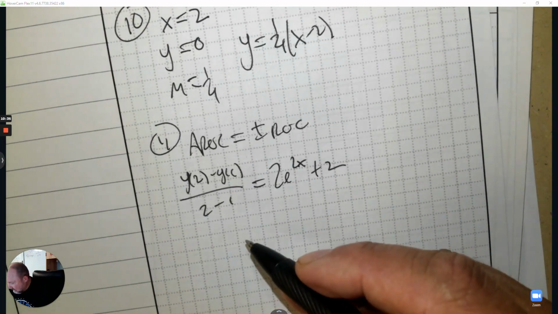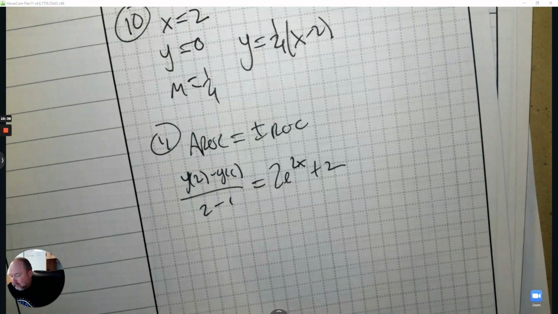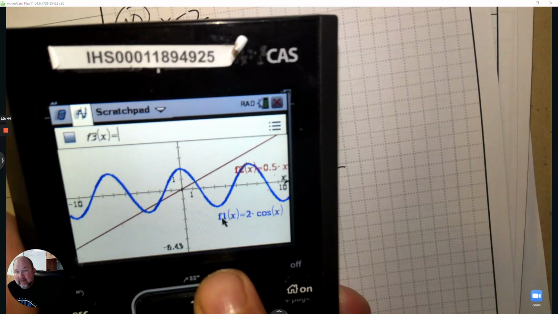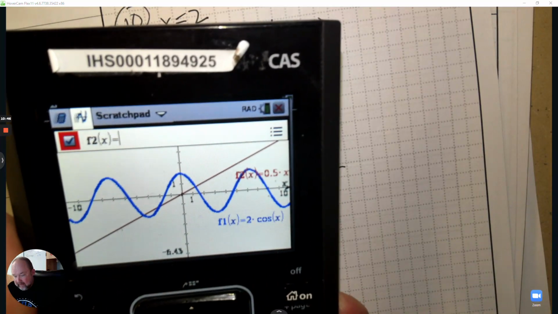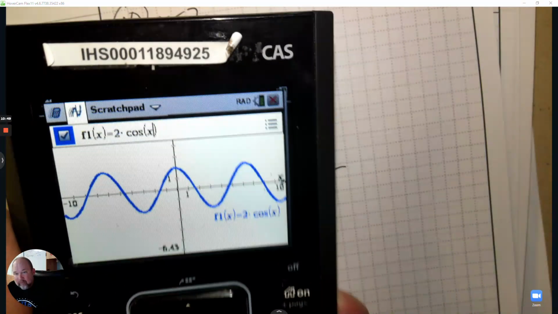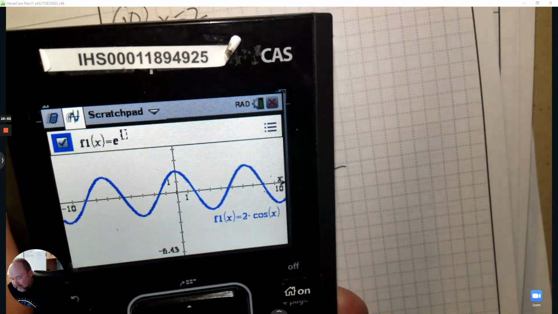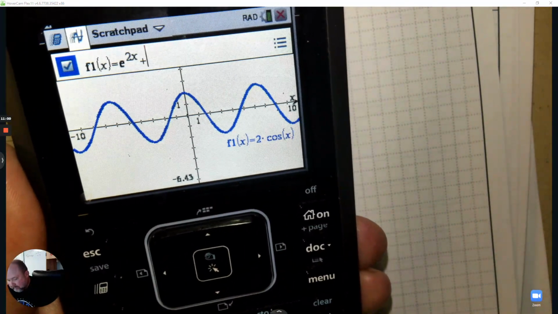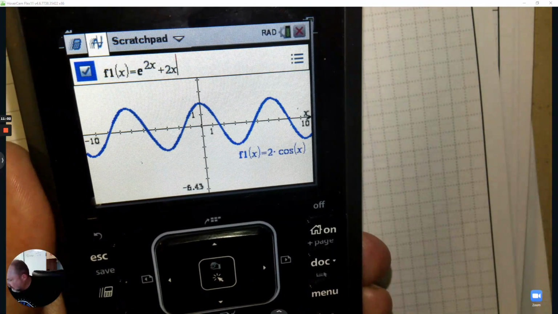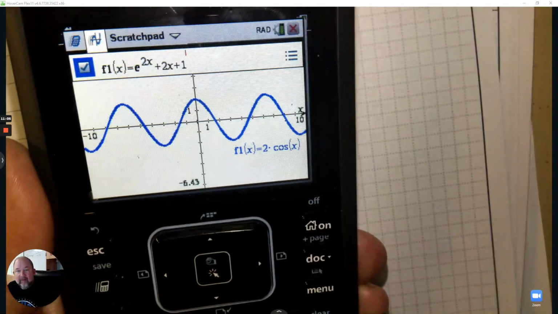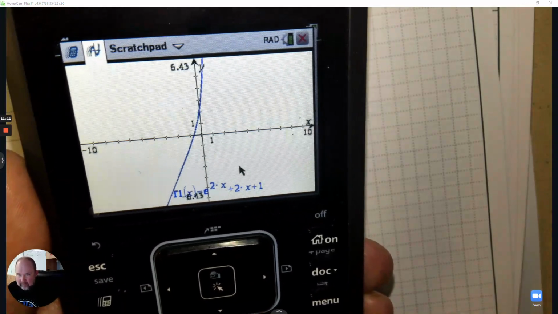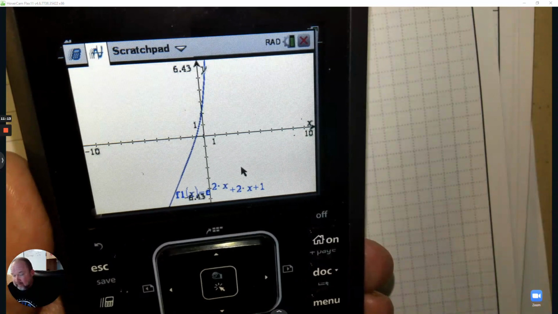So when I plug this in, I'm going to use my calculator. The easiest way I think to plug this in is to go to the graph, go to tab, and redefine this one. So I have something there for f2. Now I don't. And f1, see f1 at x, I'm going to actually type in e to the 2x. What's the next part here? Plus 2x plus 1. So this is what the graph looked like. You can see it curved up more than I thought, but it didn't really matter how far it curved up. Anyways, it's defined now in my calculator.